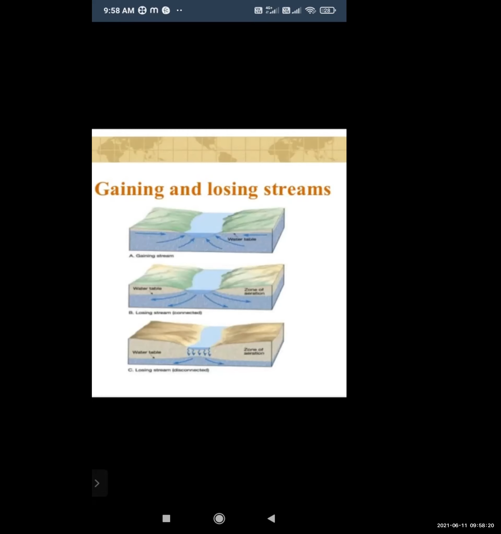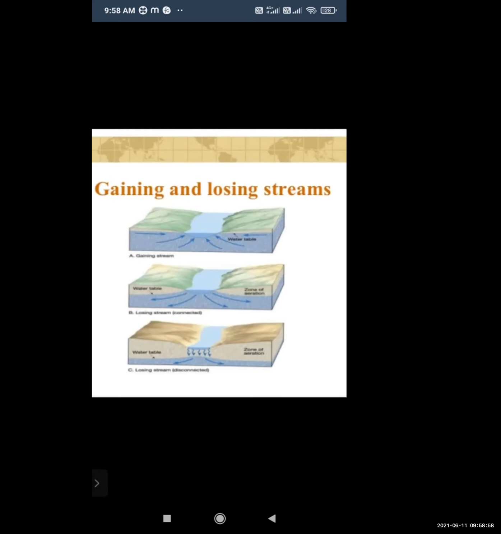In the second figure, of a losing stream, stream water enters the permeable earth surface and mixes with the groundwater level. So this is the losing and gaining interaction of a stream.